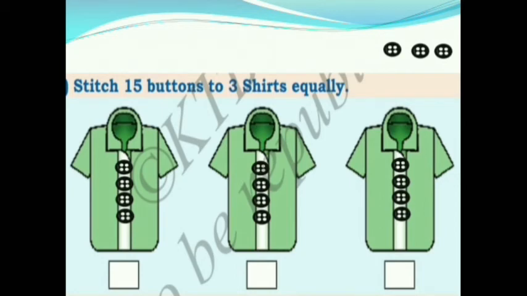First we had 6 buttons. We will put one button in each shirt. Now how many buttons are left out? 6 minus 3 is equal to 3. Now 3 buttons are left out. Again we will put one button in each shirt.